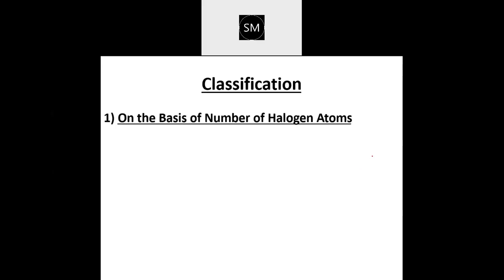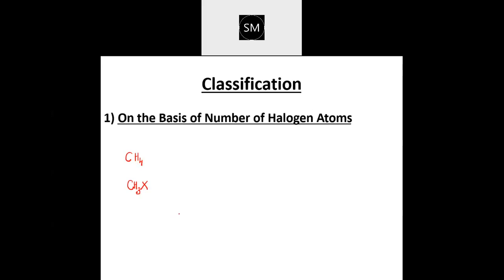Fine. Moving on with the classification, students. The first classification is on the basis of the number of halogen atoms. Based on how many halogen atoms are present in these haloalkanes as well as haloarenes, they are classified. So the first one I am taking now. I'll take methane itself, CH4, correct? So I'll remove one of the hydrogens and replace it by a halogen. So I can write this as CH3 and then X. I'm writing the condensed form. It is understood, no? I have removed one hydrogen and I have replaced it by a halogen.